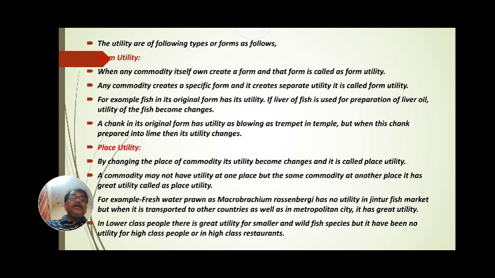If the air bladder is removed and prepared for different purposes, then its utility is different. The utility of fish flesh or the liver depends upon the form used by consumers.